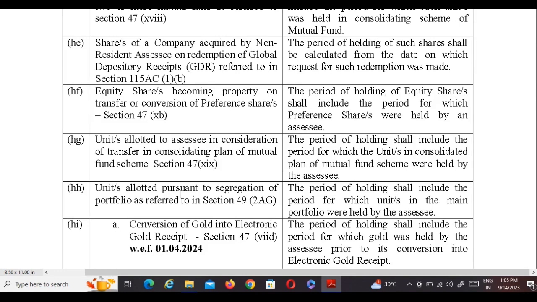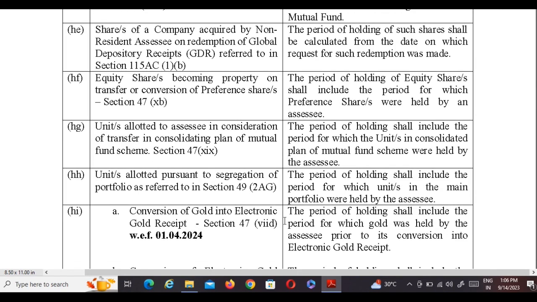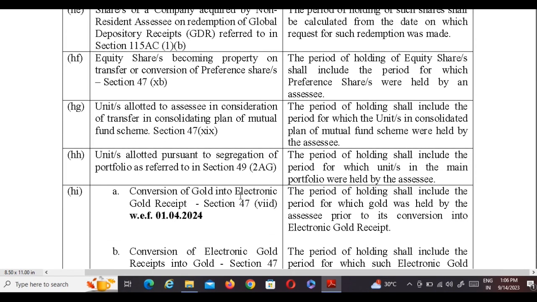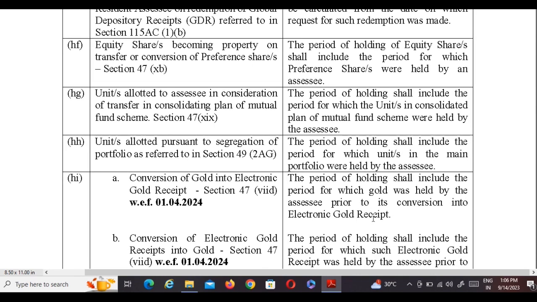HH. Unit allotted pursuant to segregation of section 2AG. The period of holding shall include the period for which units in the main portfolio were held by the SSE. HI. Conversion of gold into electronic gold receipt, section 47 clause 7D. The period of holding shall include the period for which gold was held by the SSE prior to its conversion into electronic gold receipt.